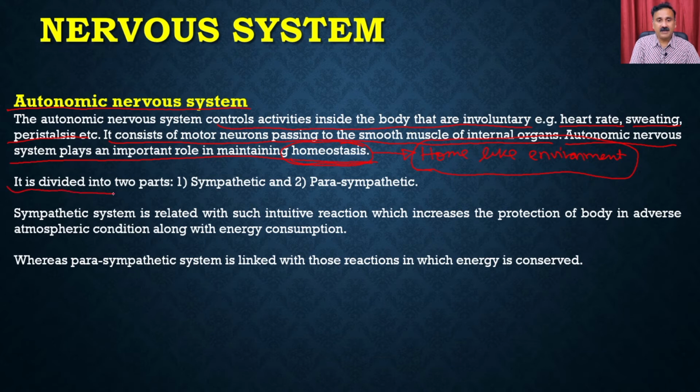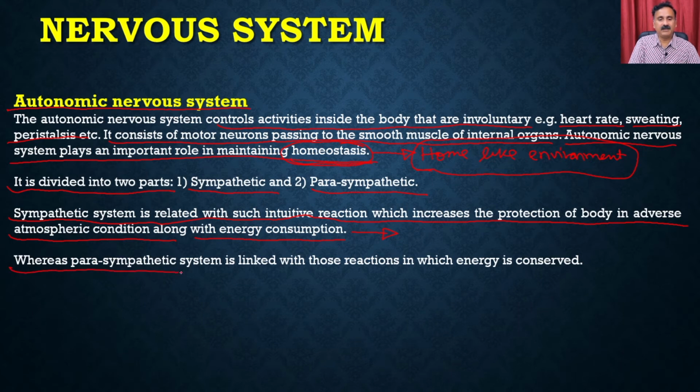The autonomic nervous system can be divided into two parts: the sympathetic nervous system and the parasympathetic nervous system. The sympathetic nervous system is related to intuitive reactions which increase the protection of the body in adverse atmospheric conditions, along with energy consumption. It functions in danger conditions, protecting the body under adverse atmospheric conditions.